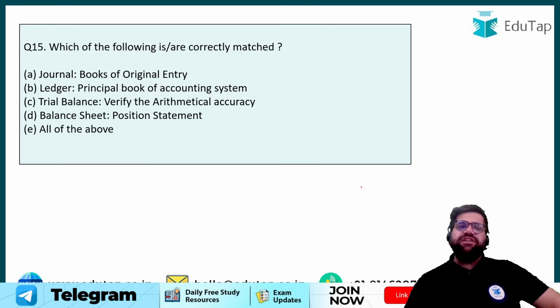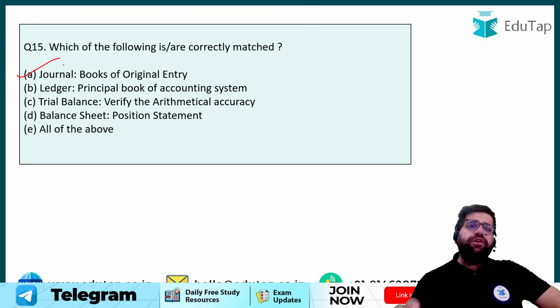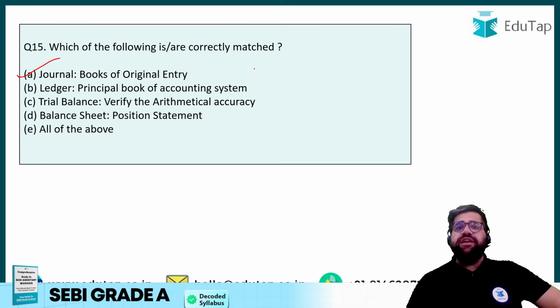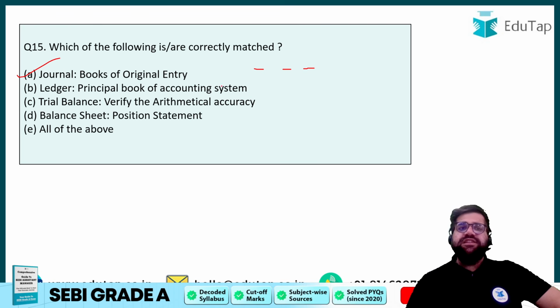Journal, the book of original entry. Yes, because in journal all the different journal entries will be passed in which particular order? Chronological order. What do you mean by chronological order? Date wise, right? You will do the transaction date wise. Ledger is a principal book of accounting, obviously yes, right?